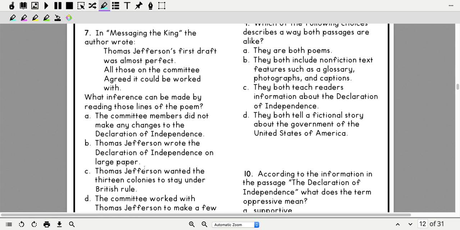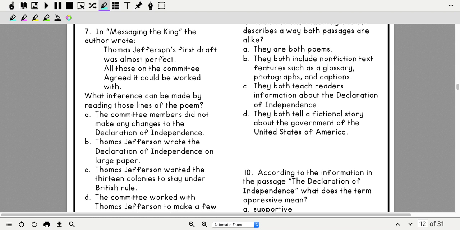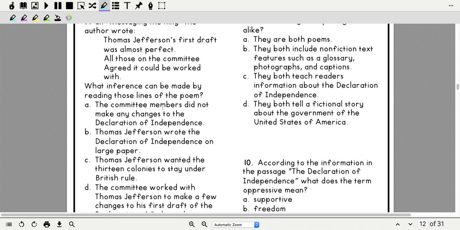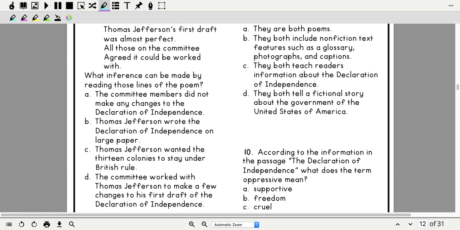Okay, so let's just think about that for a second, okay? See, it says first draft and committee. So if we're looking for something, we're going to look up at this first draft that it's talking about and which answer has that in it.